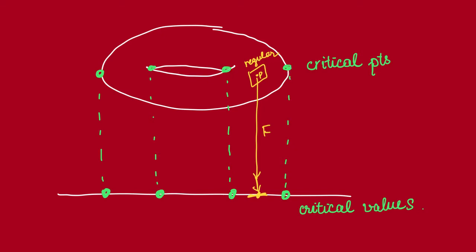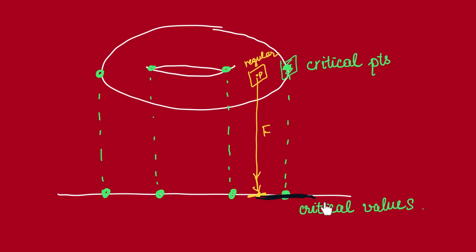So for example, in this picture, these green points are critical points because under this map F, the tangent spaces of these points just map to 0. So it's not surjective onto the tangent space at the image. The tangent space at the image should be this whole line R, but the image of this tangent space is just 0, so it doesn't surject onto this.